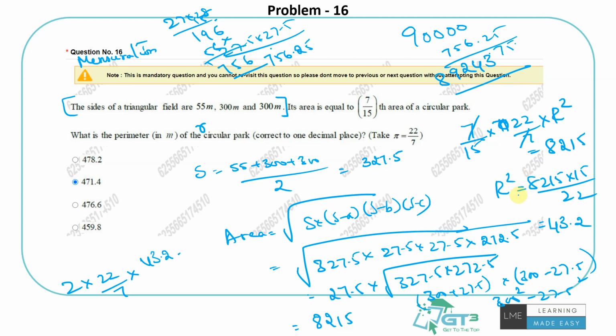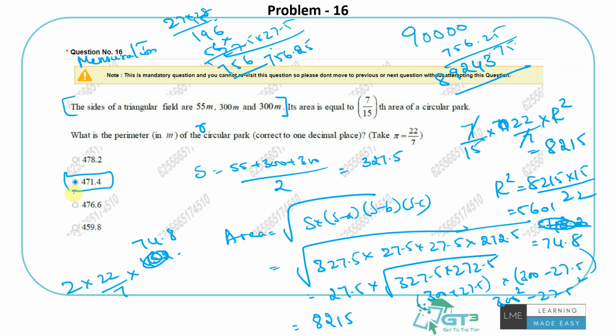This is where I think it's gone wrong. 8215 into 15 is something divided by 22. It's giving us 5601, and square root of that is 74.8. Should have been 74.8. So 2 into 22 into 74.8 divided by 7 is 470 point. Yeah, got it.